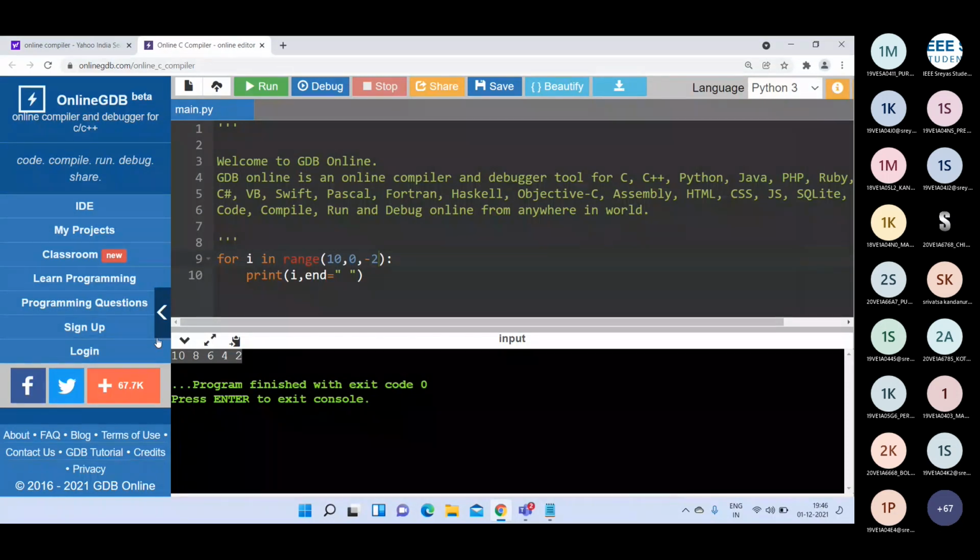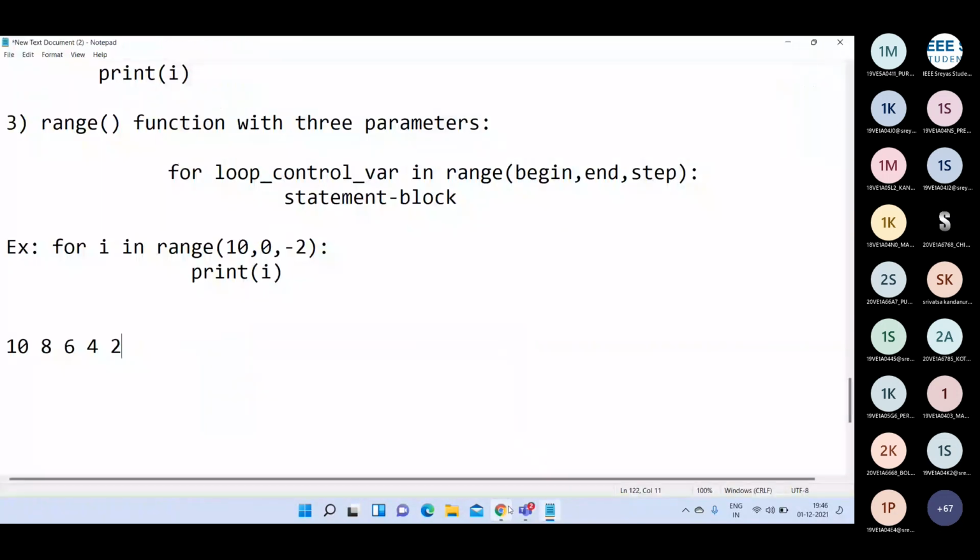In your program you can use either a positive value or a negative value in the place of step size in the range function. So in that way, you can use the range function in any one of these three ways. You can pass one parameter, or two parameters, or three parameters. That depends on your program. It is not mandatory that every time you pass one, or two, or three parameters. It depends on your program requirement. Is it clear?